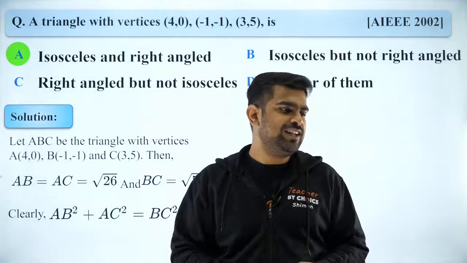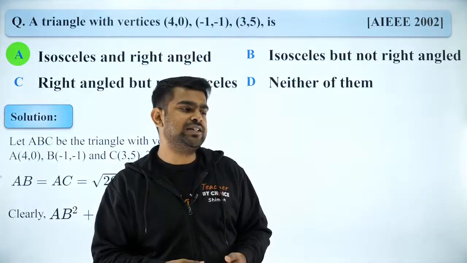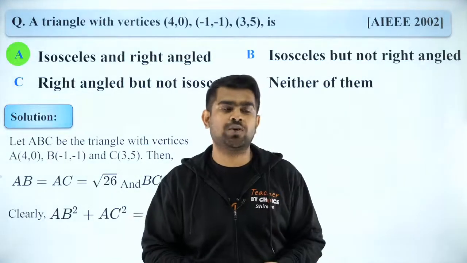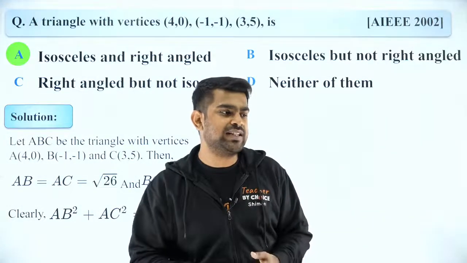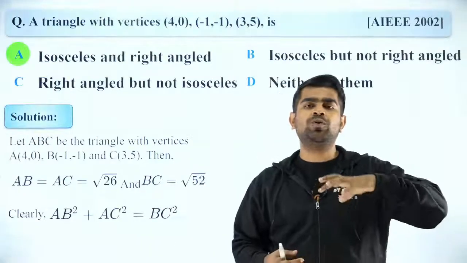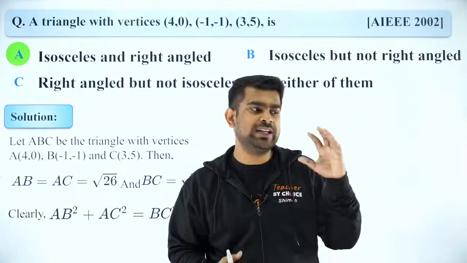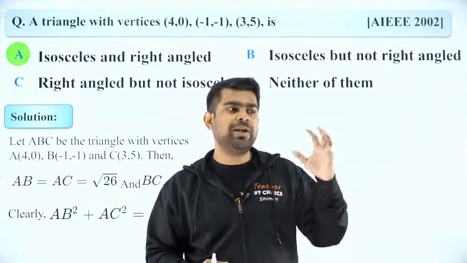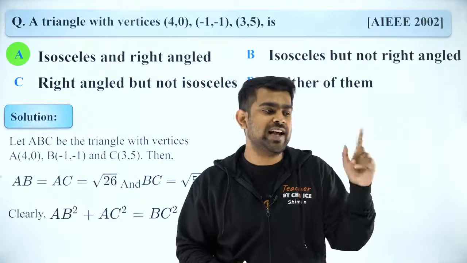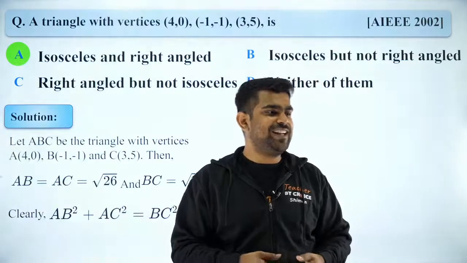Perfect. If we do it by slopes, will it be useful then? You can do it by slopes also, but you cannot get isosceles by slopes. Did you understand that, Sugdha? Because if you want to prove isosceles by slopes, it will take a lot of time. Maybe you will get it to be right angle very fast, but proving that it is isosceles will take a long time. Got it?